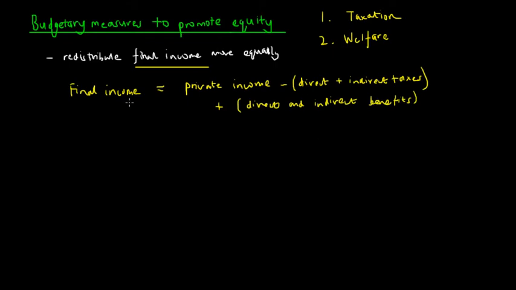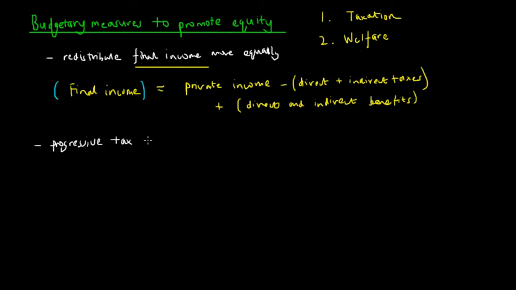Okay, so we're going to look at how this level of final income can be greatly more equitably distributed between people in the economy. So we're going to look at, first of all, taxation. Okay, so the most obvious use of taxation is this idea of a progressive tax, and we've gone into depth about what this progressive tax actually is in our lecture on progressive taxation.